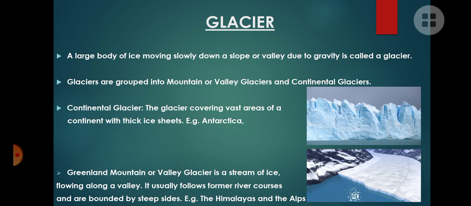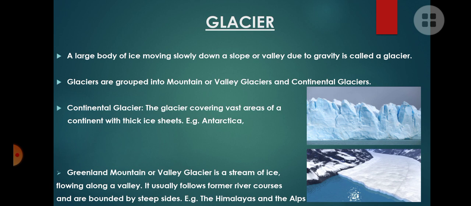So what is the second type of glacier? They are the mountain or valley glaciers. They are the stream of ice flowing along a valley. The first type, the continental glacier, does not move. It forms a thick ice sheet, isn't it?